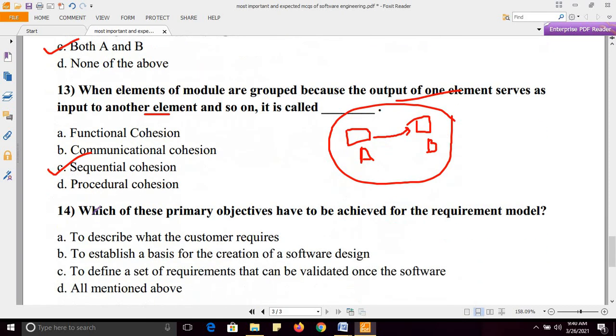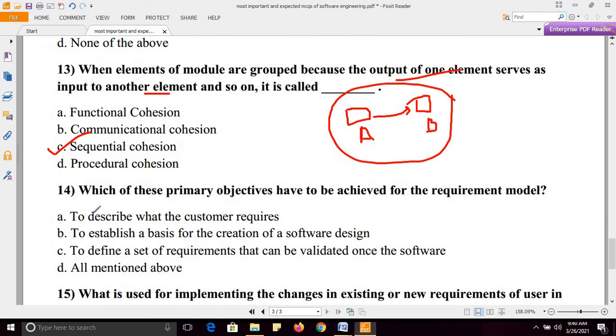Next, which of these primary objectives have to be achieved for the requirement model? What are the objectives of the requirement model? To describe what the customer requires. Yes, in the requirement model we get the requirements of the customer. To establish a basis for the creation of a software design. Yes, again right.